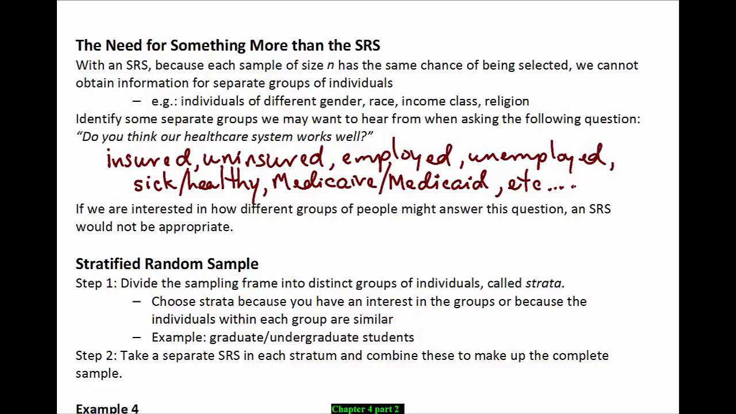First, you divide your sampling frame into your distinct groups of individuals, which we're going to call strata. We choose the strata because we have an interest in the groups, or because the individuals within each group are similar and we want to account for the variability. So using these separate groups can account for variability introduced by having that group. So for example, graduate versus undergraduate students. After we divide our sampling frame into strata, we're going to take a separate simple random sample from each stratum.